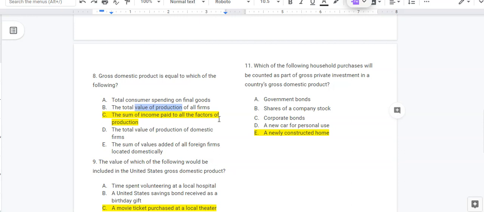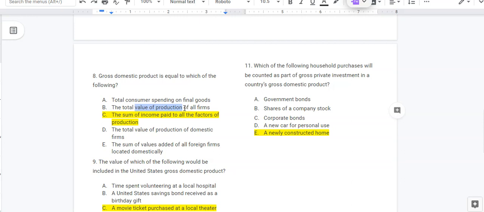Remember, we don't count intermediate goods in GDP. So if this said the total value of production of final goods, then B could also be the correct answer. But because it just says value of production of all firms, that would double count both intermediate and final goods.